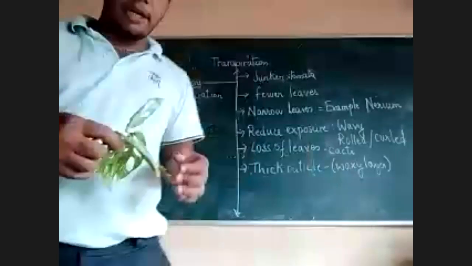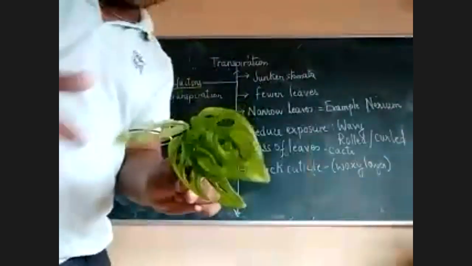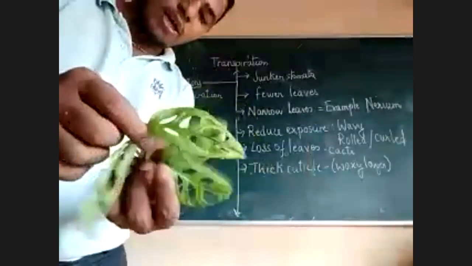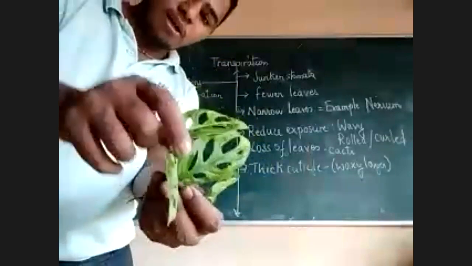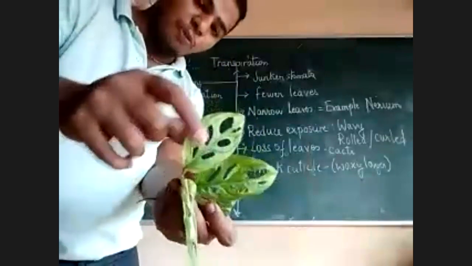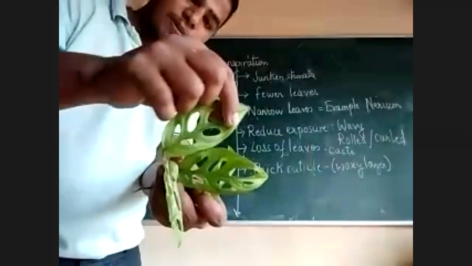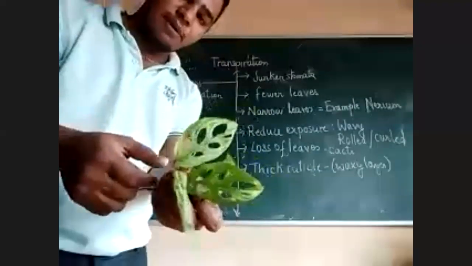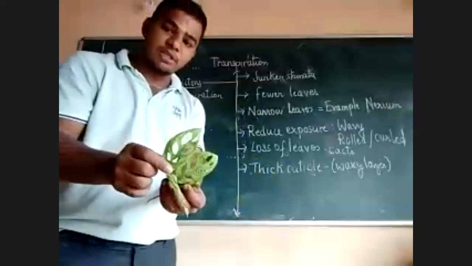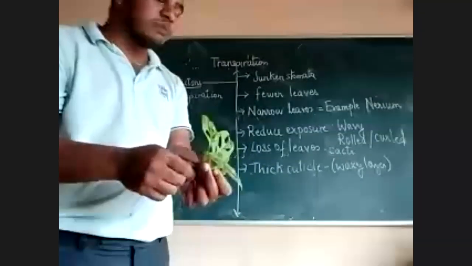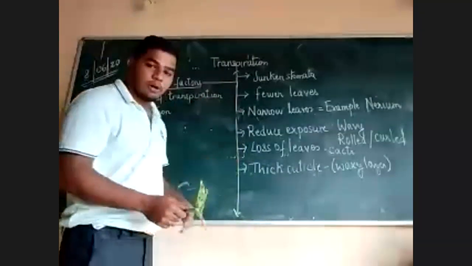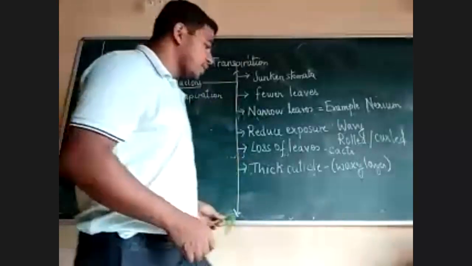This also can reduce the rate of transpiration. They have not lost the leaves, but they are getting rid of part of the leaves. So this will reduce the exposure to the sunlight and it will make less transpiration. So these were the 6 points on internal factors.